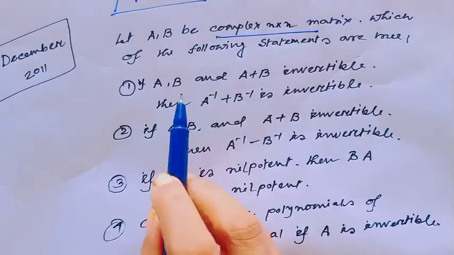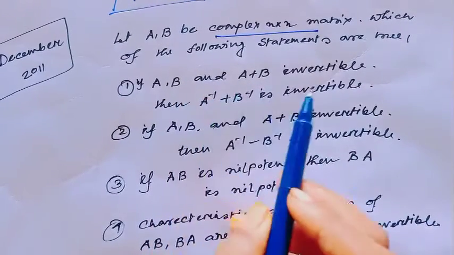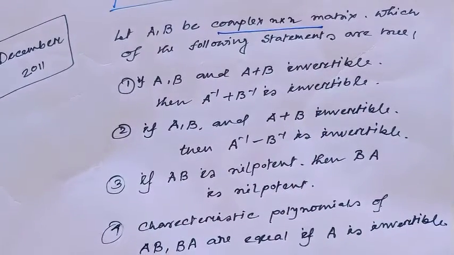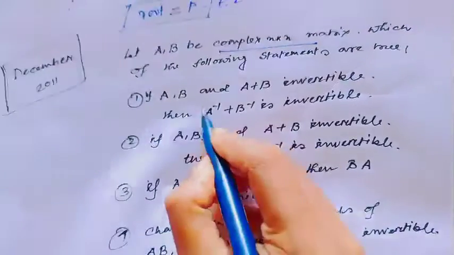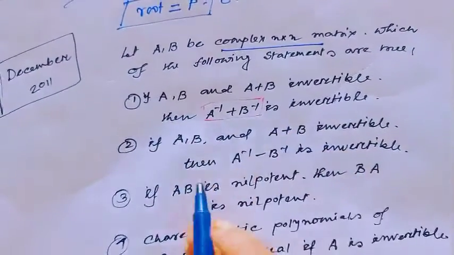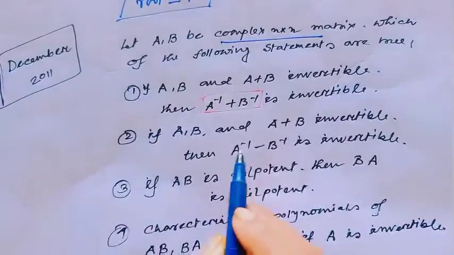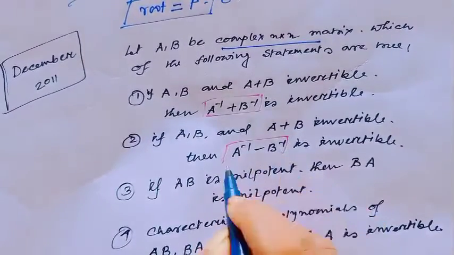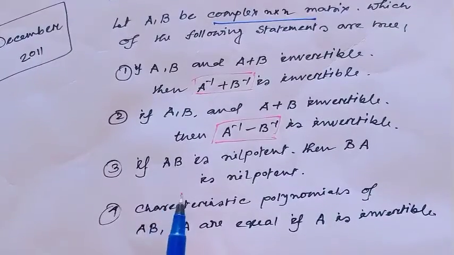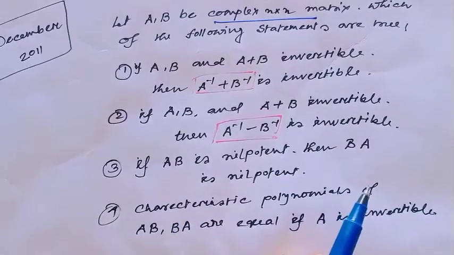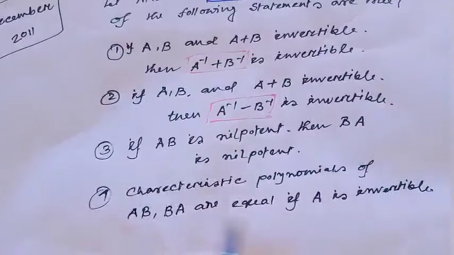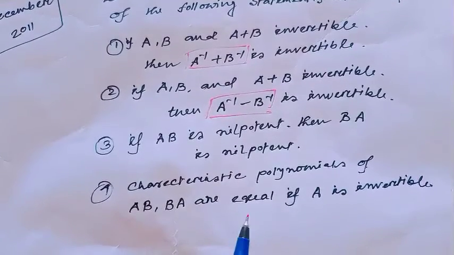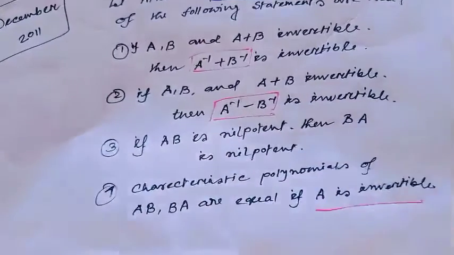Option 1: If A, B and A plus B are invertible, then that implies A inverse plus B inverse is invertible. Option 2: If A, B and A plus B are invertible, then A inverse minus B inverse is invertible. Option 3: If AB is nilpotent, then BA is nilpotent. And option 4: the characteristic polynomials of AB and BA are equal if A is invertible.